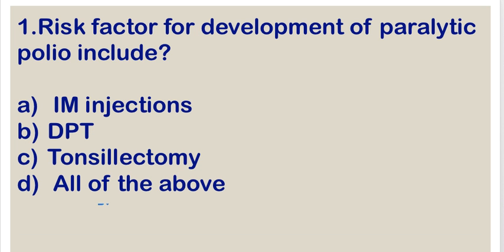Let's see question number first. Risk factors for development of paralytic polio include option A. IM injections, B. DPT, C. tonsillectomy and D. all of the above. Right answer is D. all of the above. So these are the risk factors for development of paralytic polio.